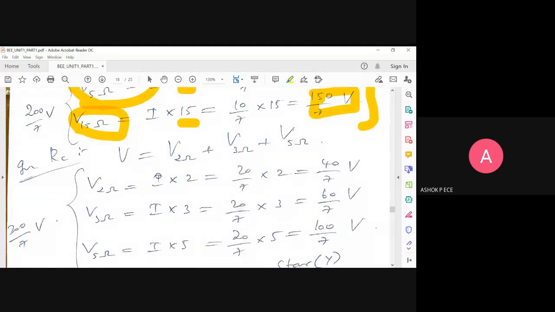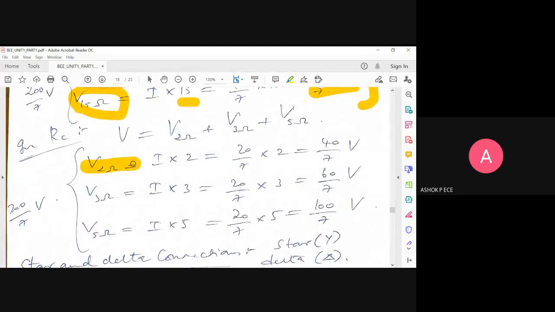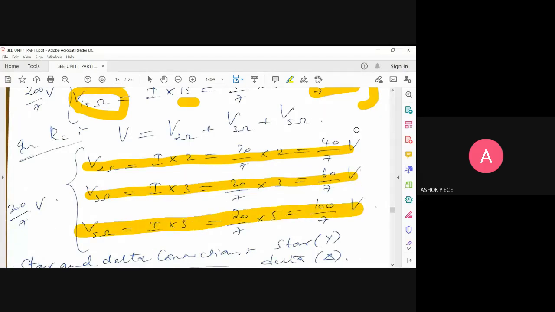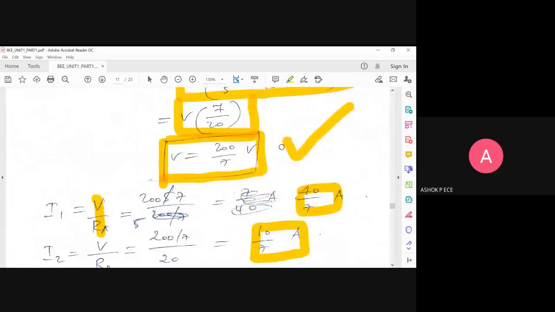The third resistance you see, same way, V is equal to IR. So voltage across 2 ohm is I into 2, 40 by 7. Voltage across 3 ohm is I into 3, 60 by 7. Voltage across 5 ohm is I into 5, 100 by 7. Again, if you add everything, 40 plus 60 plus 100, you get your total voltage, 200 by 7 volt.